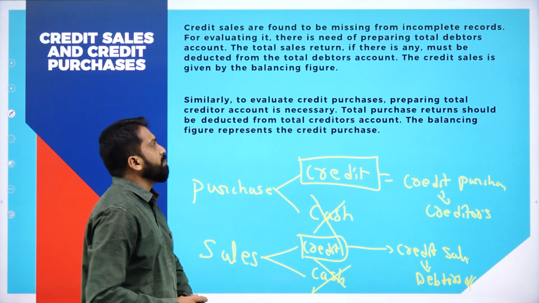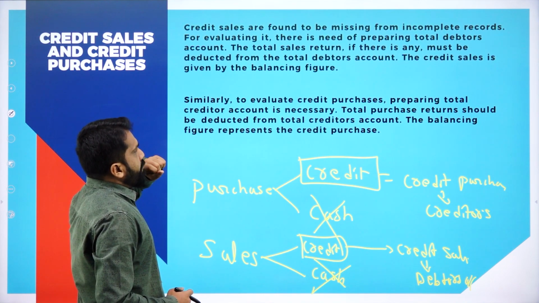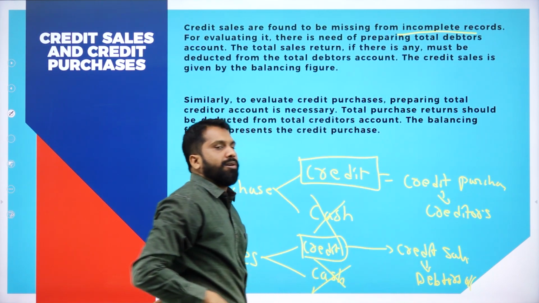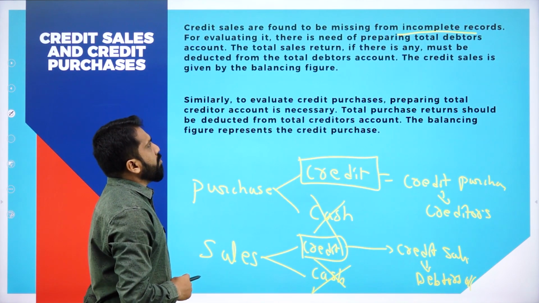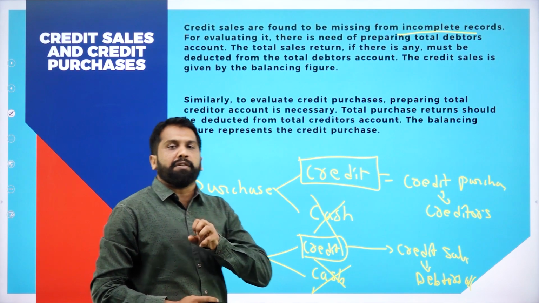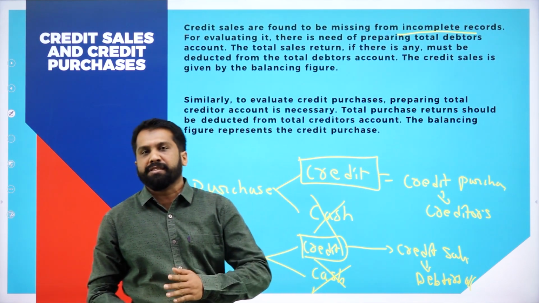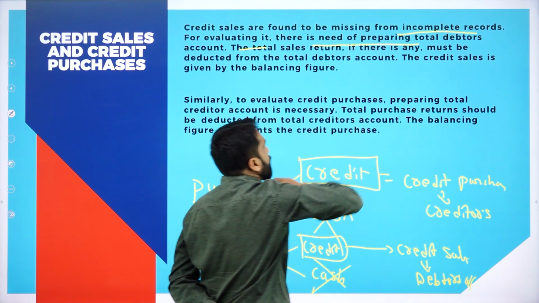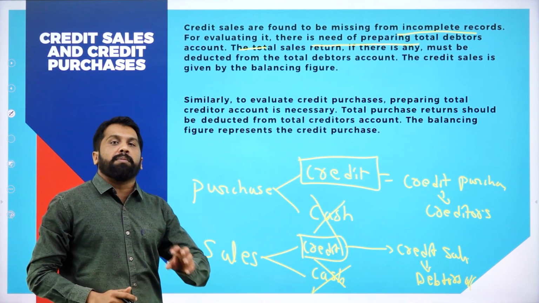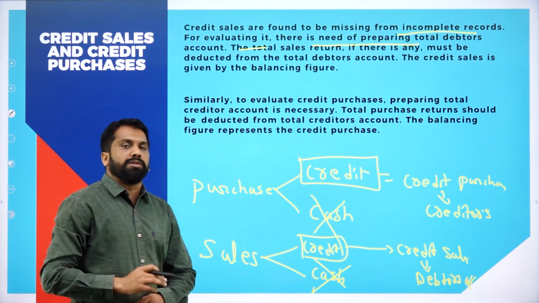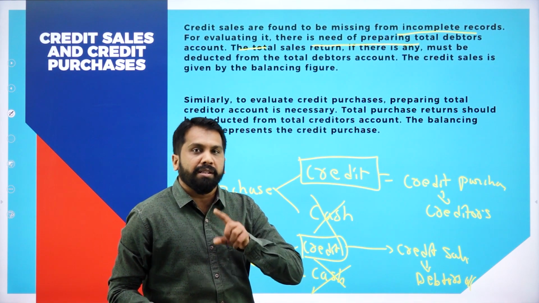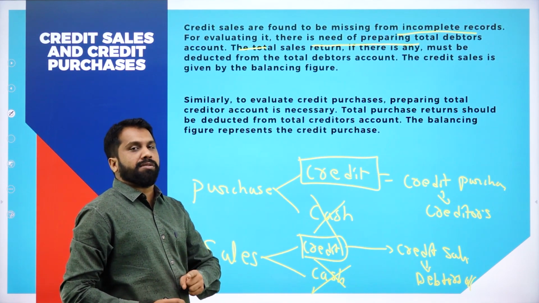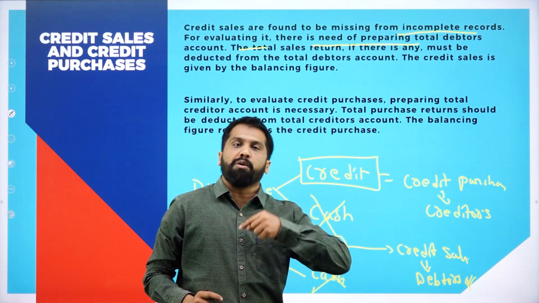We'll go for the definition. Credit sales are found to be missing from incomplete records. So, in your books of account, how much you did credit sales is missing. Now, for evaluating it, there is a need for preparation of total debtors. You don't know how much you sold on credit basis. You don't know how much you have to collect from the customer. Then what should you do? You should prepare debtors account. Then you will get to know how much you are receivable from outsiders.